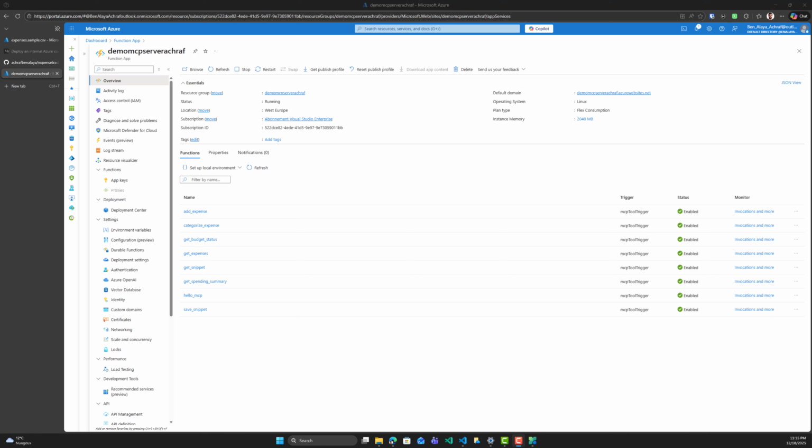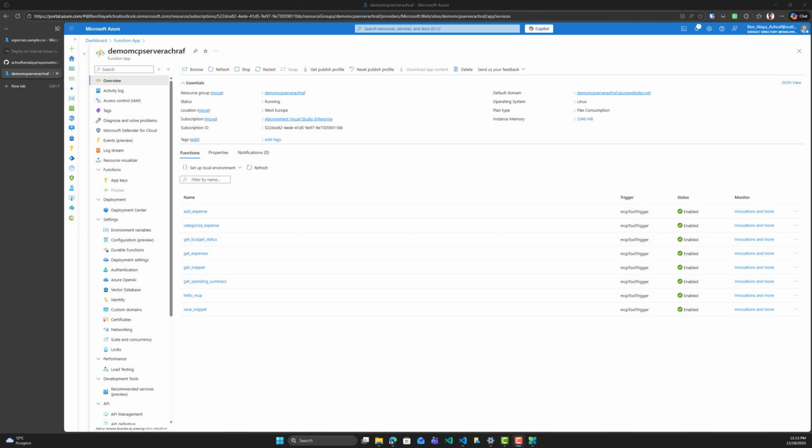If you are into developing MCP servers, there are a lot of SDKs available on the Microsoft Learn page that you can see, and you can use them in order to develop an MCP server. I have used Python in this demo. Usually I use C#, but this time I said, why not use Python? As you can see here, I have a couple of functions inside my Azure function. I have add expense, categorize expense, get budget, get expense, get snippet, get spending summary, and the basic hello MCP and save snippet.